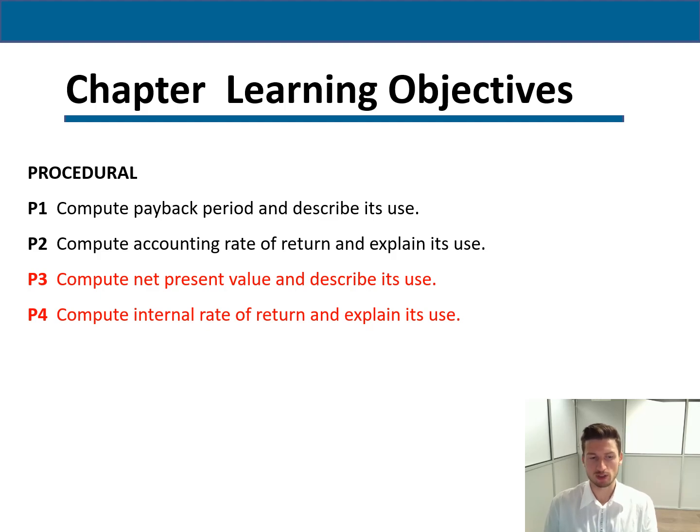Quality matters more than quantity. If you understand these two things, I'm sure you will understand how to do the last task on your ATE assignment. Of course, you need to read your book to understand the idea, but from the procedural part, we're going to compute the payback period and ARR, which is accounting rate of return. So let's start.